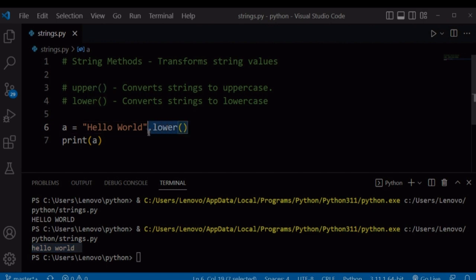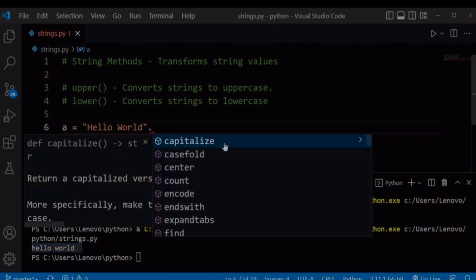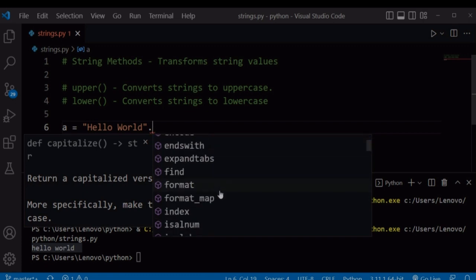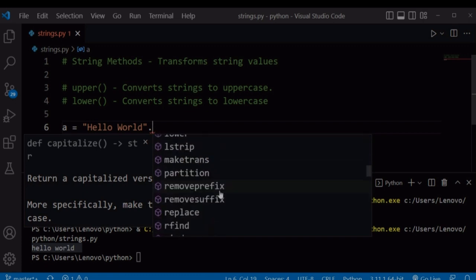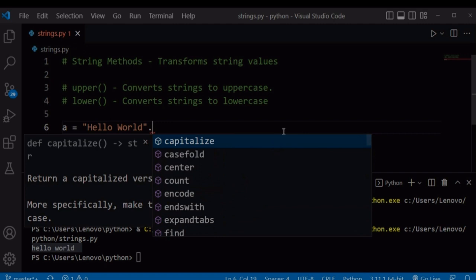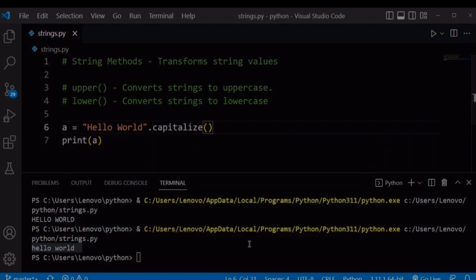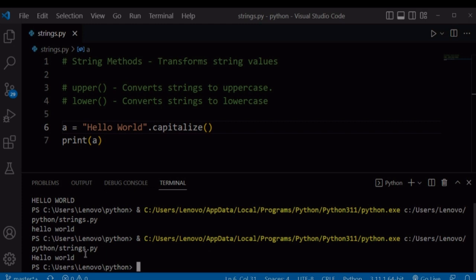We can also use other methods. For example, as soon as we press dot, you will have so many methods that you can use on these strings. So let's use capitalize method. What capitalize does is that it converts the first letter in a string to uppercase and the rest will be in lowercase. Let's run our file. So it has converted the first letter in the string hello world to uppercase and the rest is in lowercase.